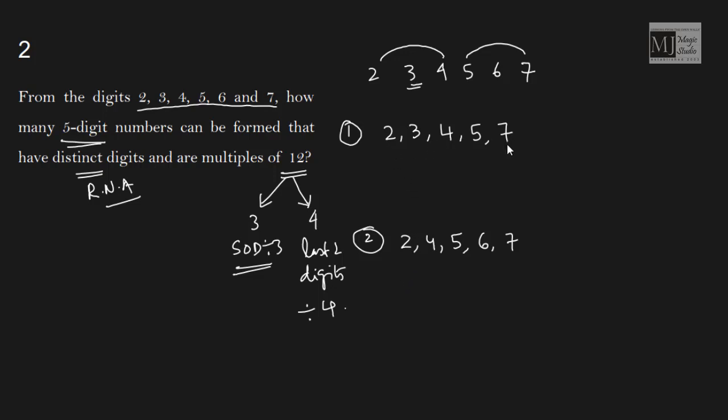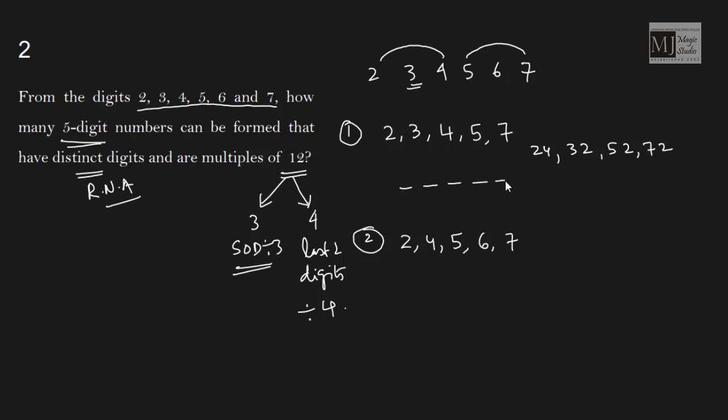First question is, you have 5 digits. How many 5-digit numbers can be formed where repetition is not allowed and the number is divisible by 4? Now with these 5 digits, we'll try to frame those numbers which will feature in the last 2 digits and are multiples of 4. What can that be? With the 2 we can have 24, with 3 it is 32, then with 4 nothing, 52, 72. These are multiples of 4.